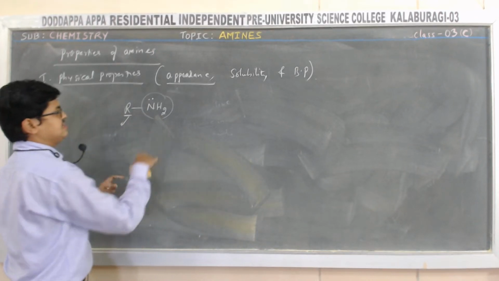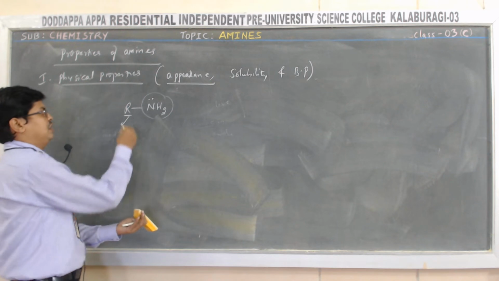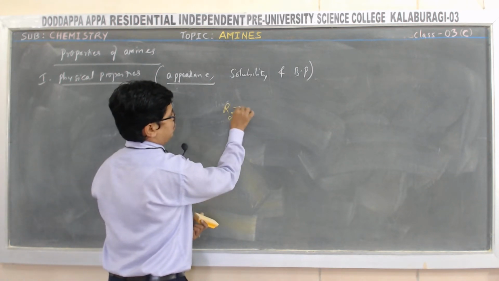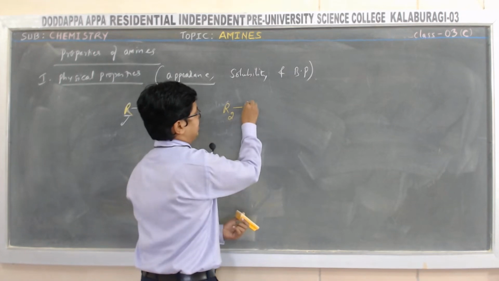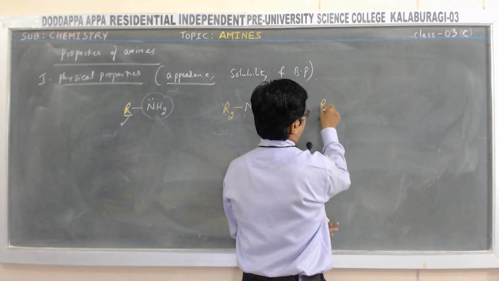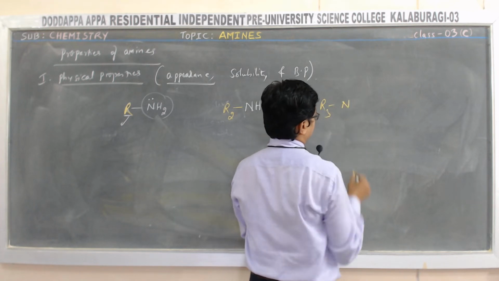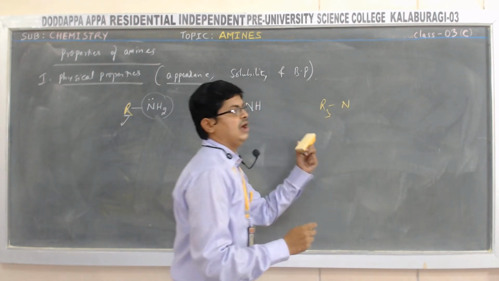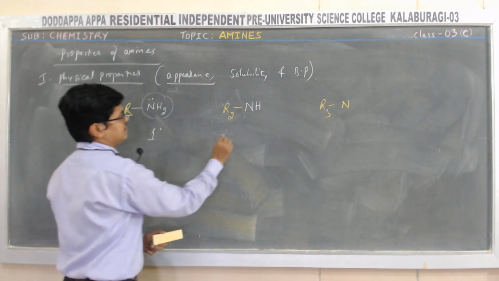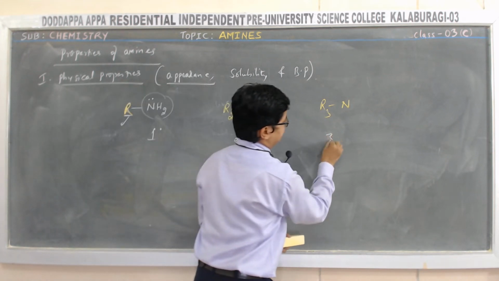Look at here. This is the primary amine, which contains only one R group. Let me take the secondary amine, R2NH. It contains two R groups. Tertiary amine, R3N. It is the tertiary amine. So this is the primary amine, secondary amine, tertiary amine.